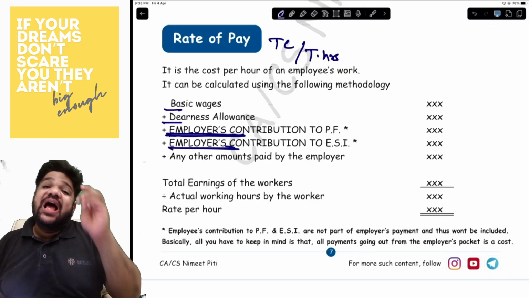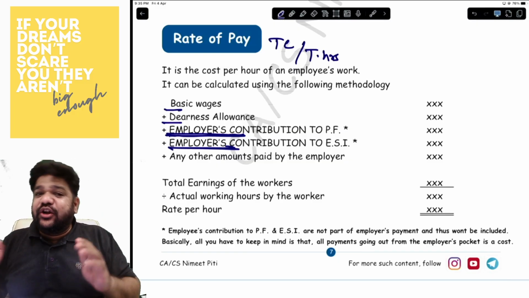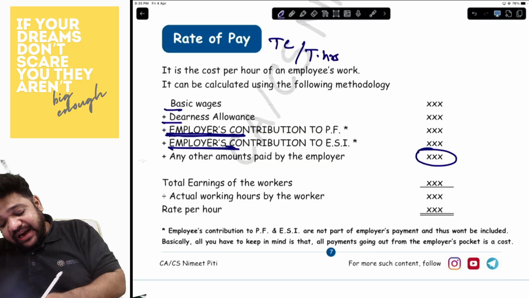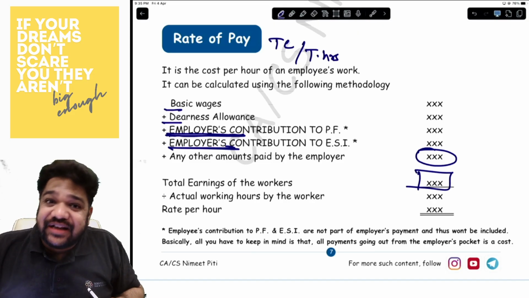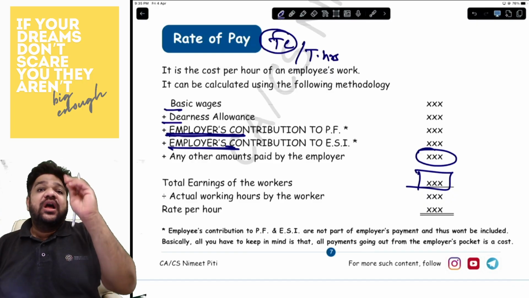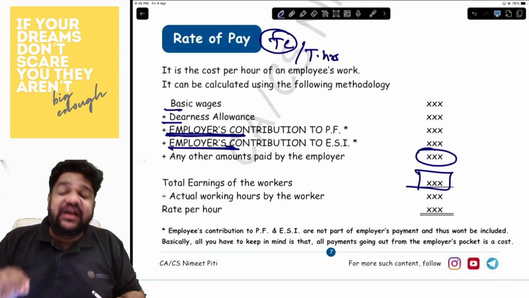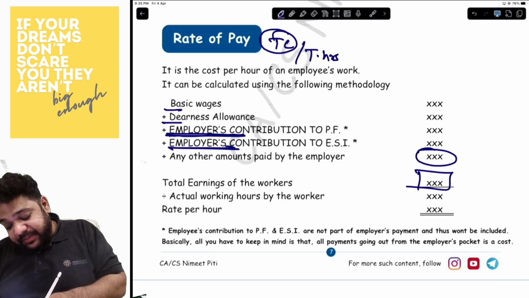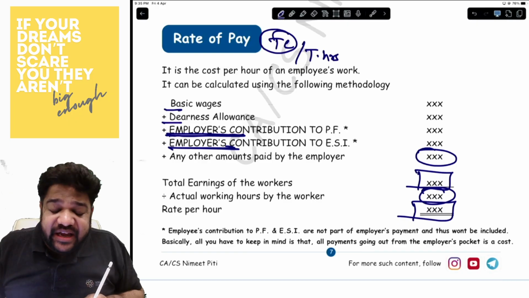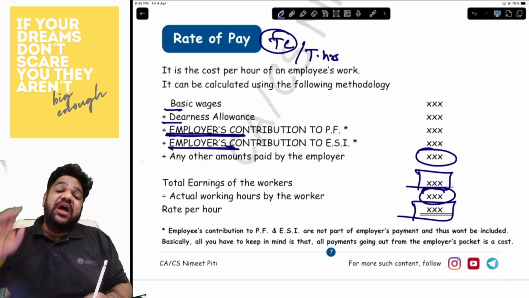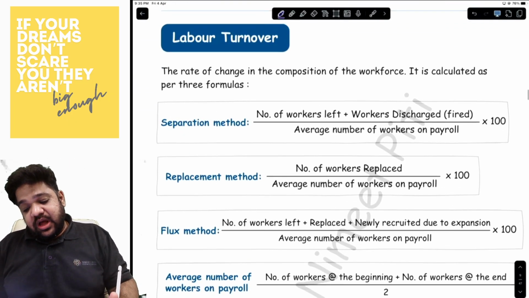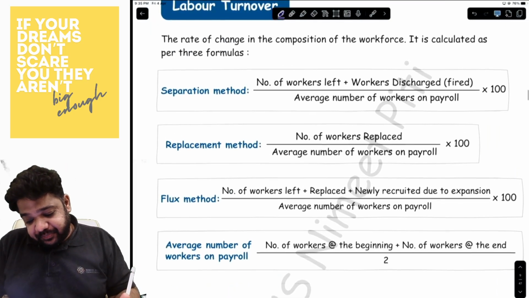So be very careful. And apart from these, any amounts that you might have paid, bonus, gratuity and so on, all of that will be added, and this will be the total earnings of the worker and total cost to the employer. So we have the numerator. The total number of hours that we will write are the actual number of hours that we have been given, to get the rate per hour. Very, very important: be careful with the employer's and employee's share. The employer's share is what you have to count as cost. Is that clear?